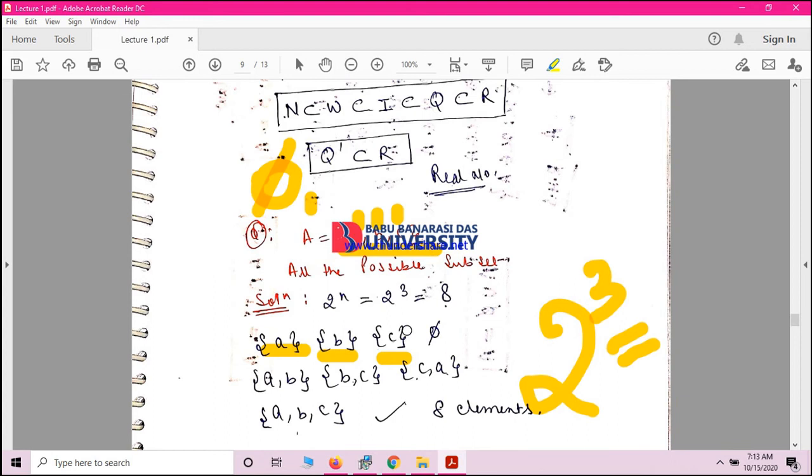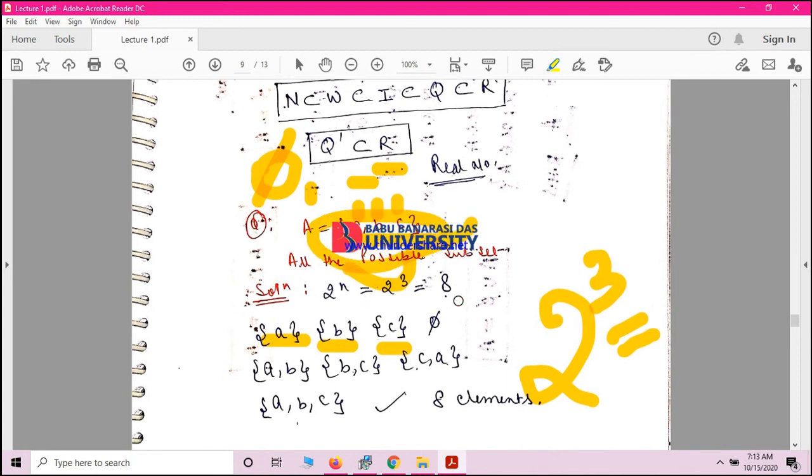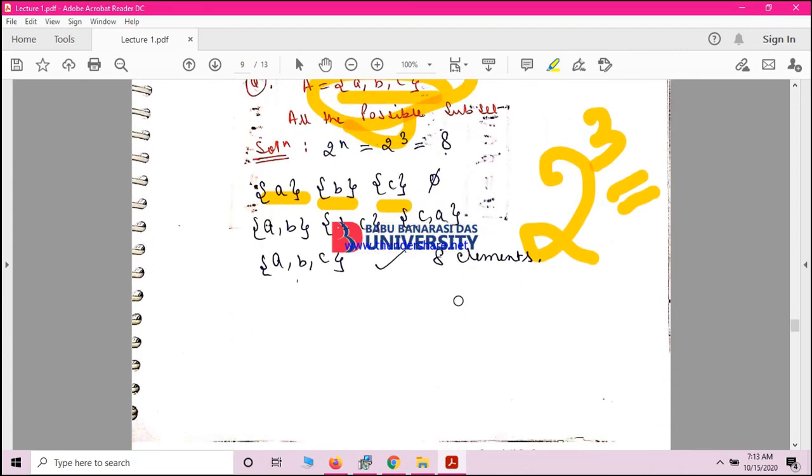Because it is the set of all the possible subsets. These all are subsets. Then the combinations {A, B}, {B, C} and {C, A}, and the last one is the combination of all the three. So this is the power set.